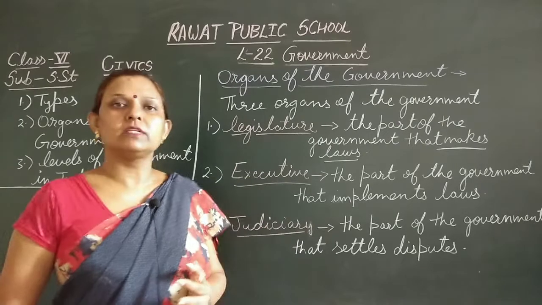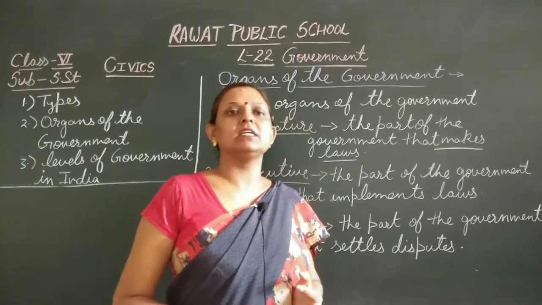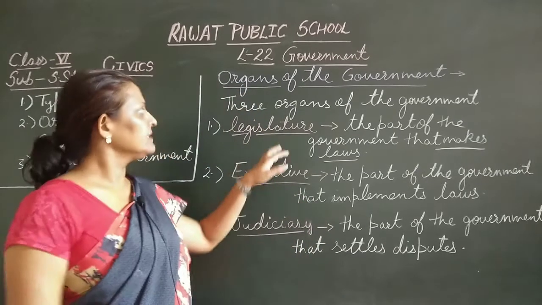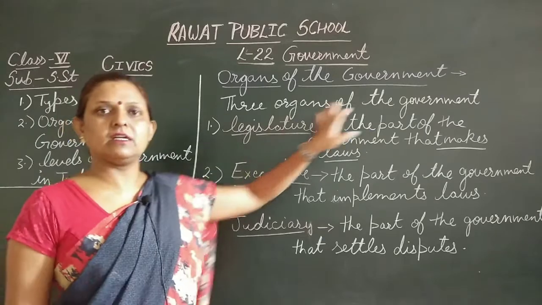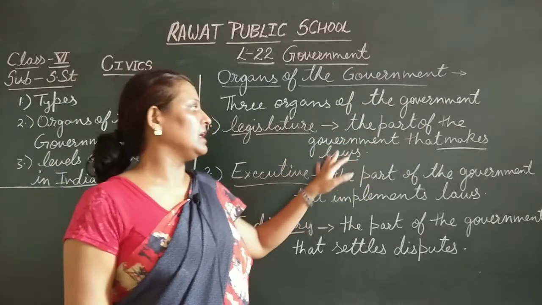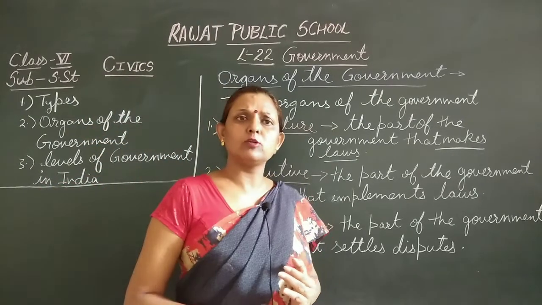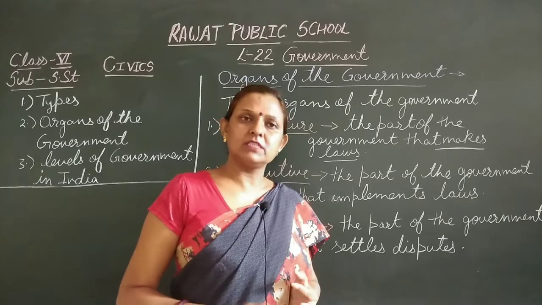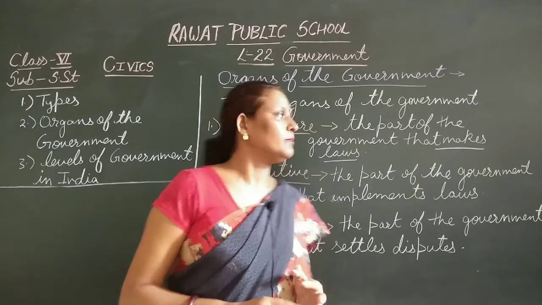At the state level, Vidhan Sabha and Vidhan Parishad are the two houses which make laws for us. Now again, three organs of the government. Number one is legislature. And what is the work of the legislature? To make laws for us. And these laws are made through the parliament. At the central level, Lok Sabha and Rajya Sabha. At the state level, there are two houses, Vidhan Sabha and Vidhan Parishad.